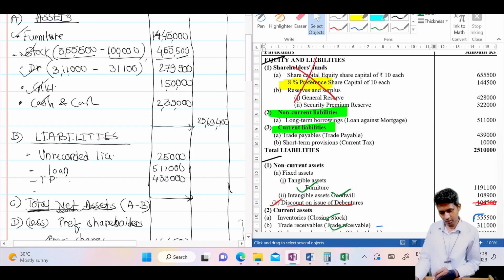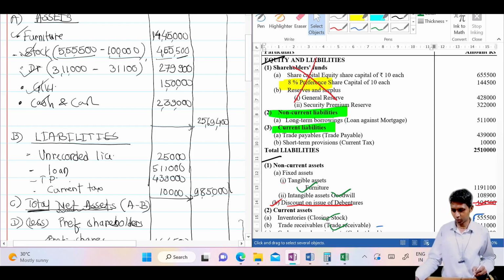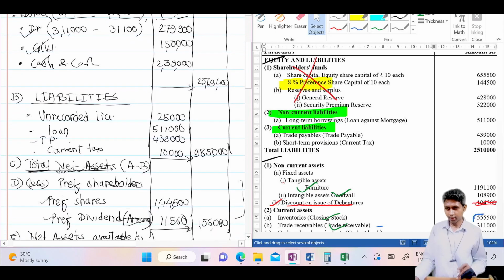and then my dear students, we have current tax. This is also liability, you should write now 10,000, and then just take the total is 9,85,000. Use your calculator, you will get the total 9,85,000. Then after that you will get the next total.